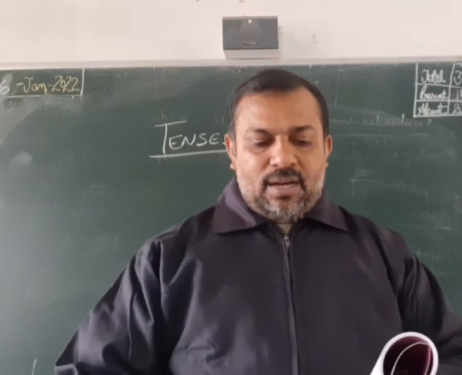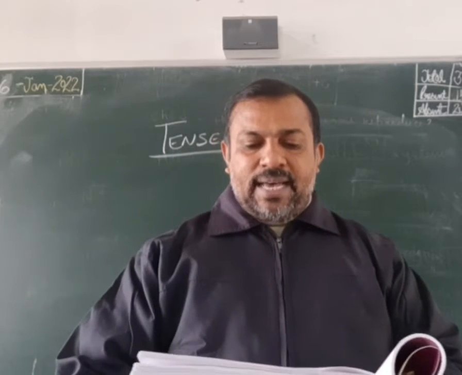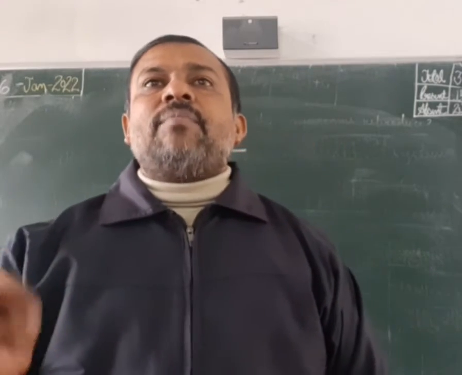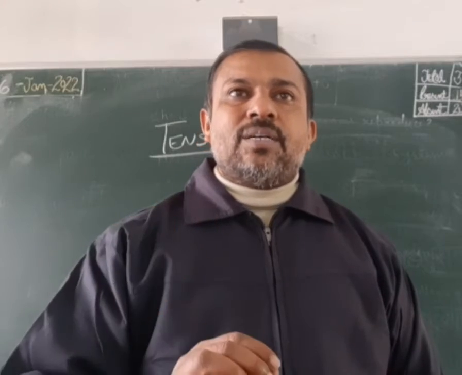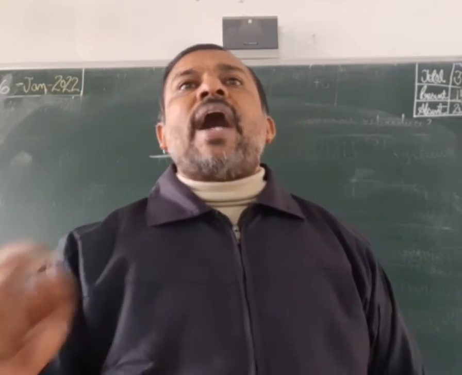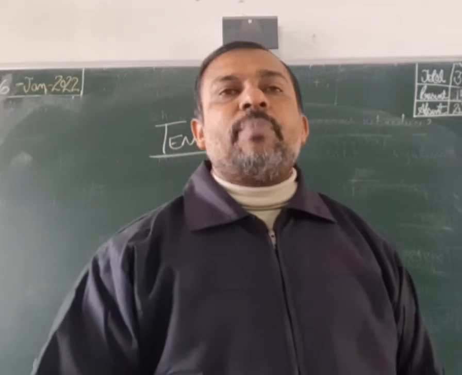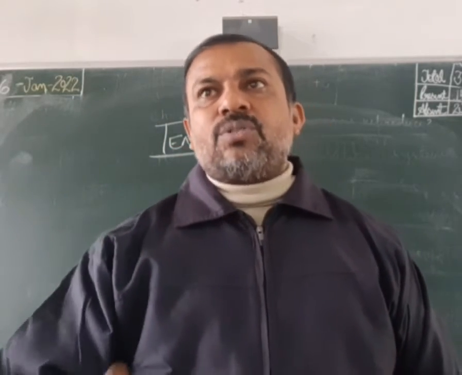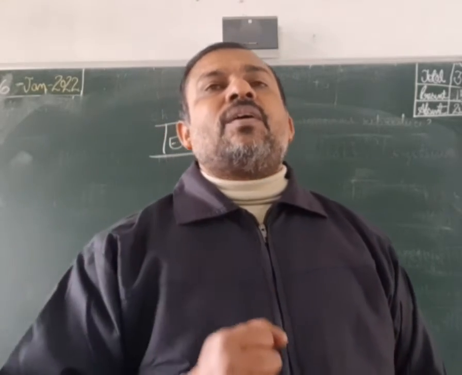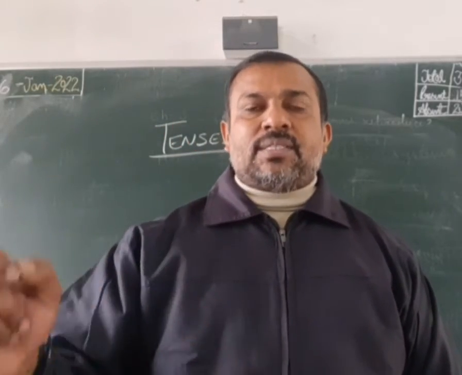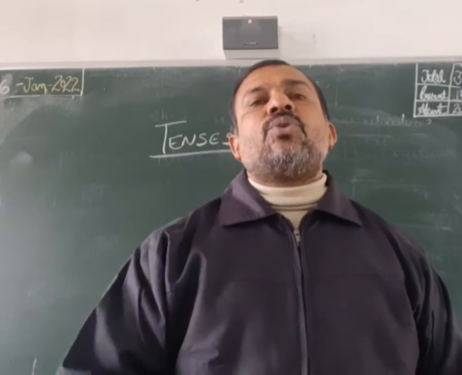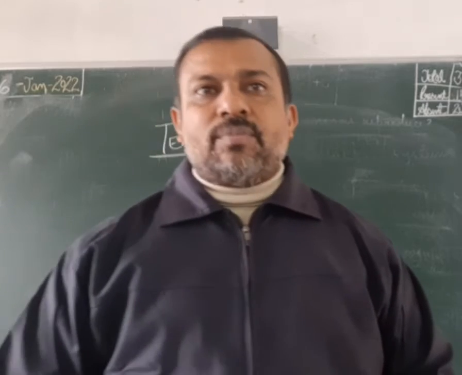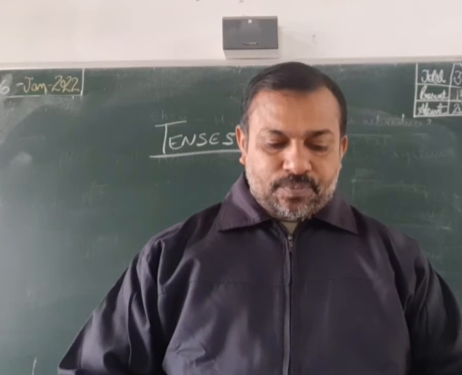In such sentences, is, am, are plus the ing form of the verb are used to show the continuous. Here, is, am, are are the auxiliary verbs which are used with the ing in the main verb. With the main verb, ing is used so that it shows the continuity of the work. The present continuous tense shows it in that manner: is, am, are plus ing with the base form.